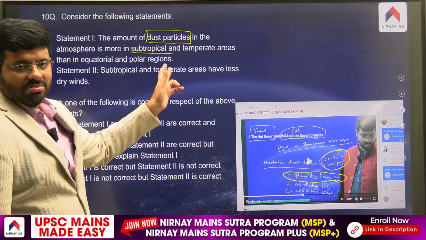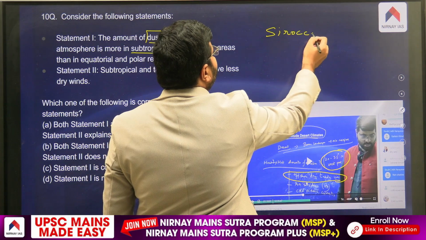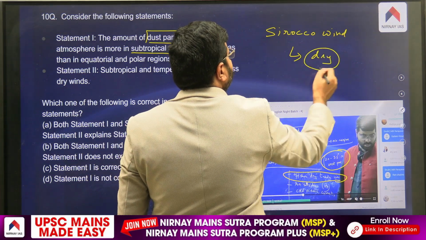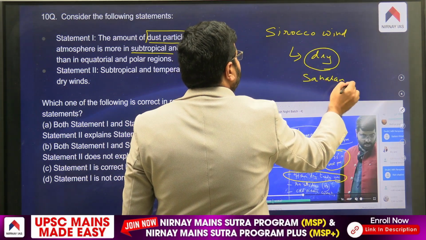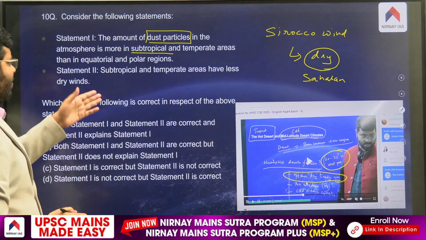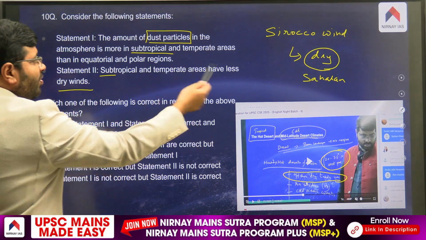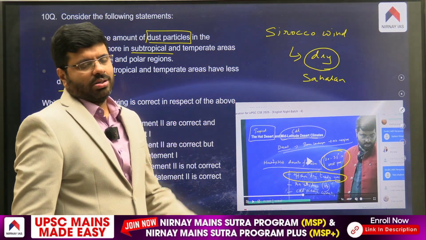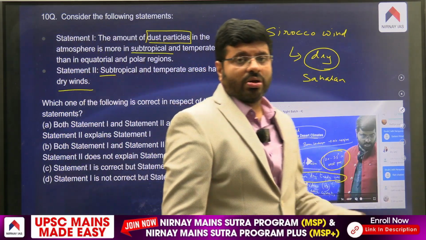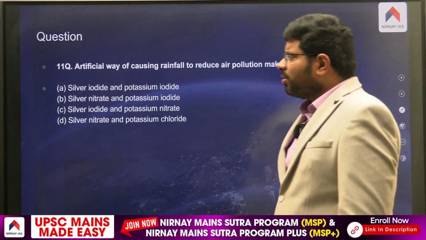Dry, dust, agreed. Remember, I have told you n number of times, sirocco wind, dry wind, blood wind, dry Saharan. So we have mentioned that, right? That way also you could have answered. Subtropical areas have less dry winds? No, they have significant dry winds, sirocco wind. That also can clearly be mentioned. So this is also a straightforward answer. You could have answered it. Direct question, right? And indirectly, there are other questions as well.